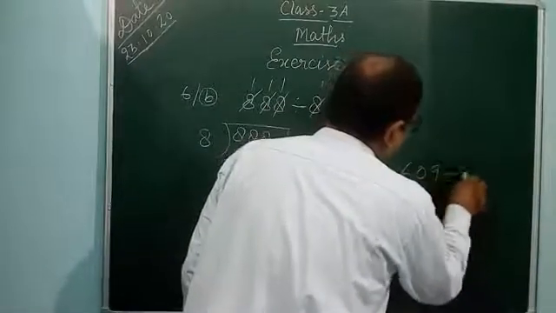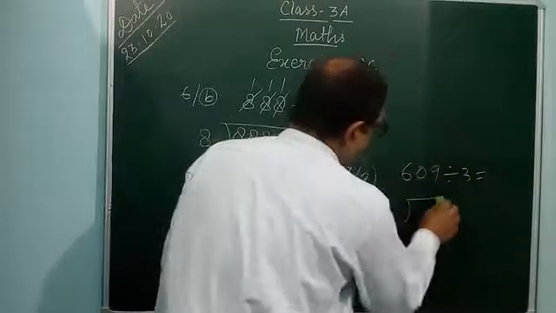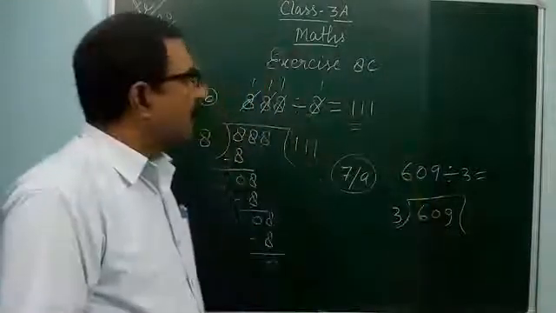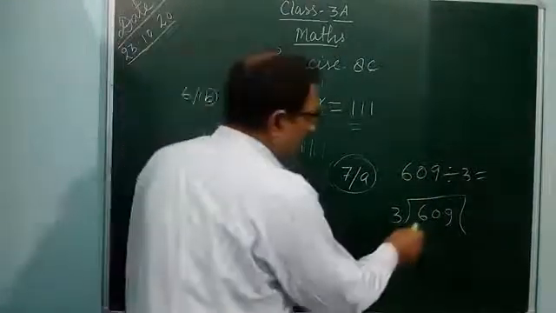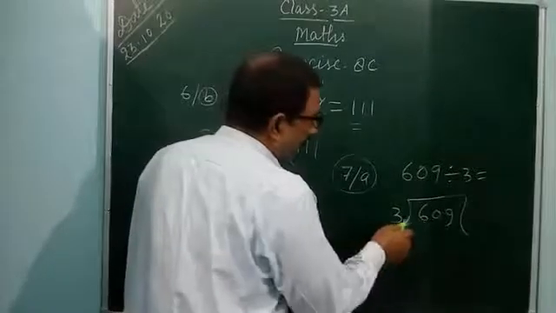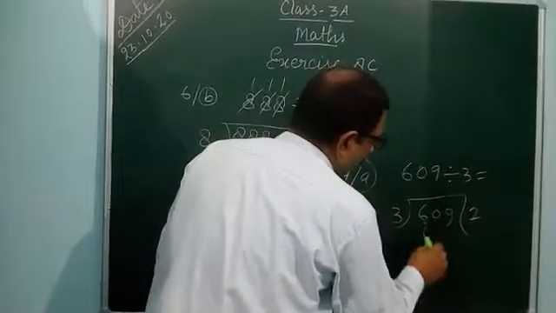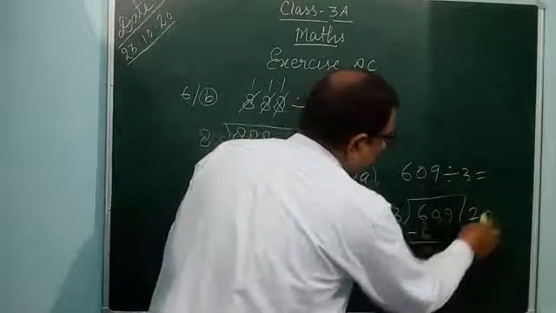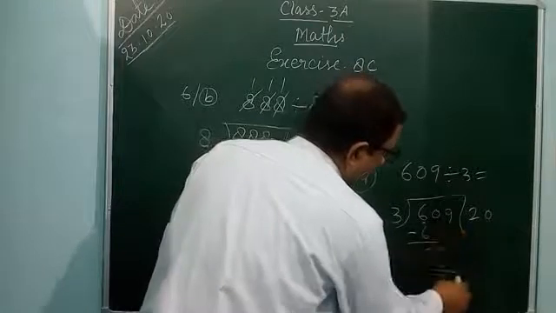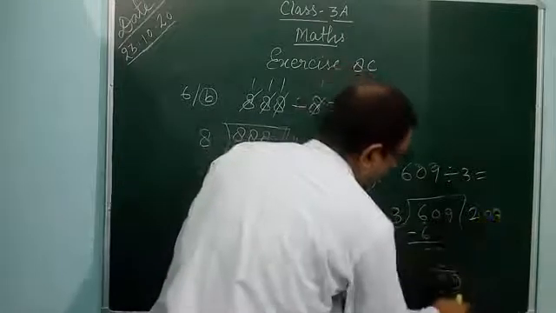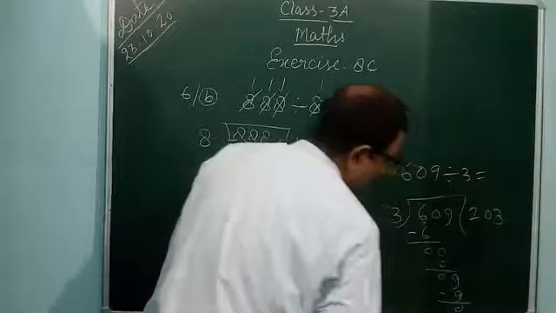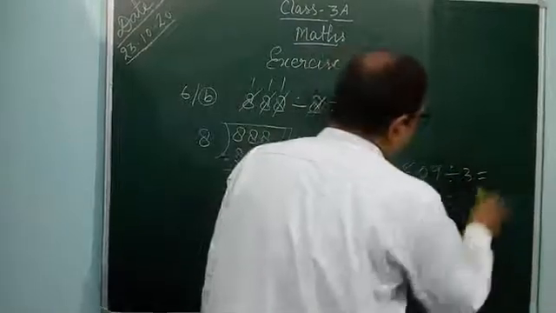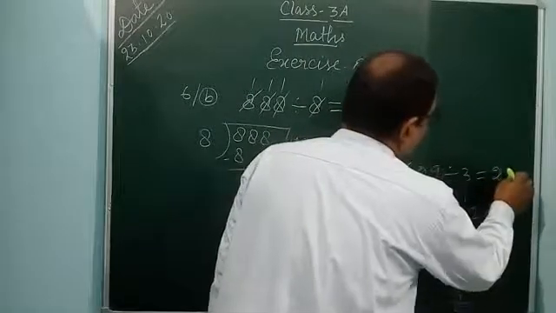609 divided by 3. How? 609 is the dividend and 3 is the divisor. You see, you take one digit, 6. In the table of 3, 6 comes. 3 2s are 6, 2 times goes. 6 minus 6 is 0. 0 here, and after that you write 9. 3 3s are 9. 0 here. So if you divide 609 by 3, it comes to 203.